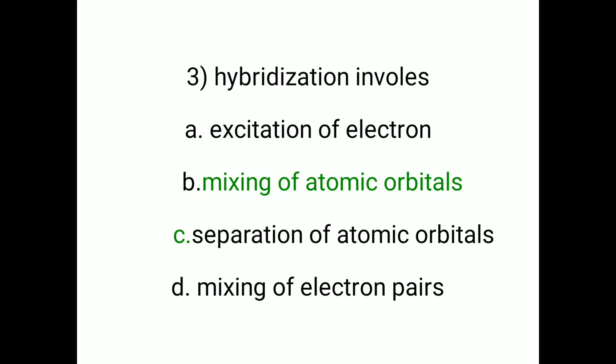Third question, hybridization involves A. Excitation of electron, B. Mixing of atomic orbitals, C. Separation of atomic orbitals, D. Mixing of electron pairs. The correct option is B. Mixing of atomic orbitals, because hybridization involves the mixing of atomic orbitals.